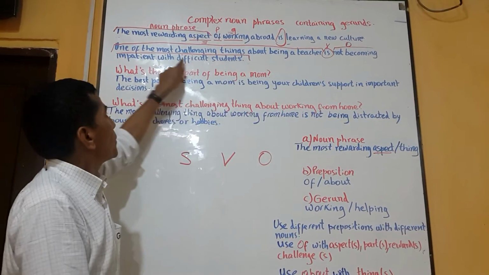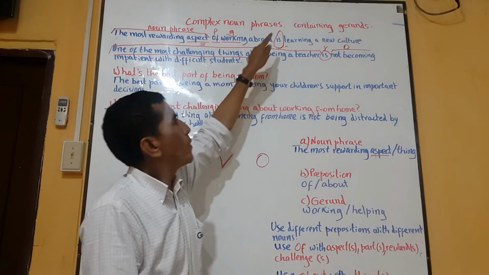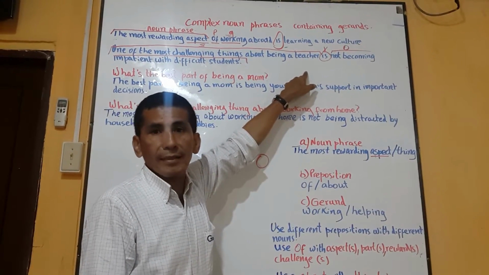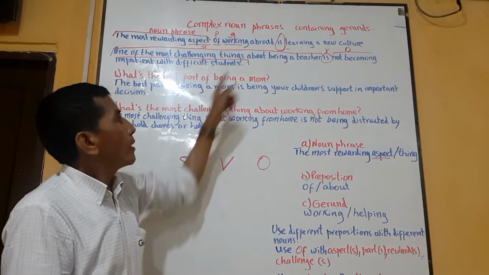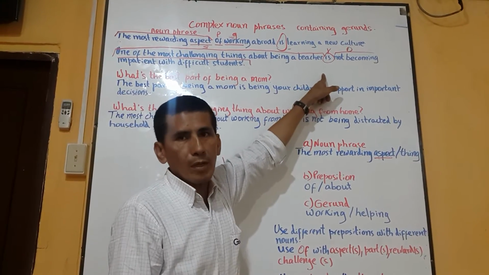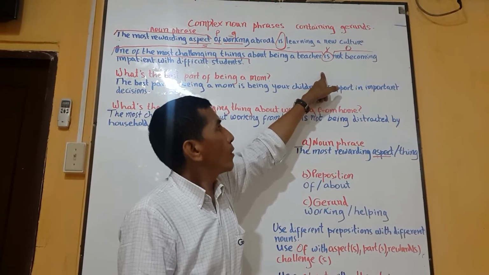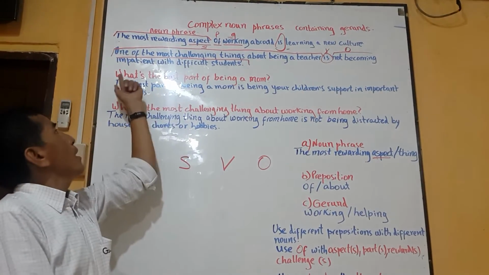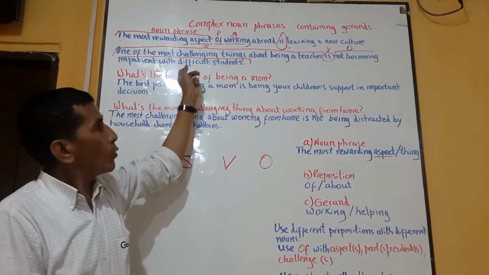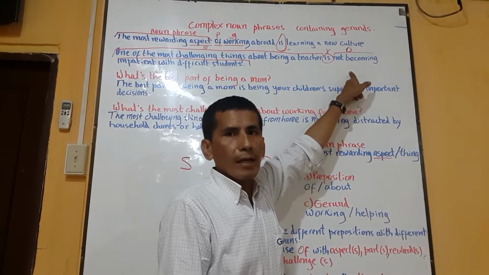Being is in the subject of the sentence: one of the most challenging things about being a teacher. That is the subject of the sentence and it contains a gerund. Which one is the verb? Verb to be. Verb to be is the connector of the two ideas. The second idea is not becoming impatient with difficult students. Not becoming is the second gerund of the sentence.